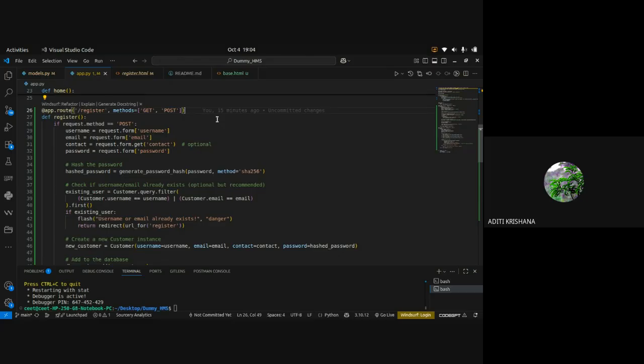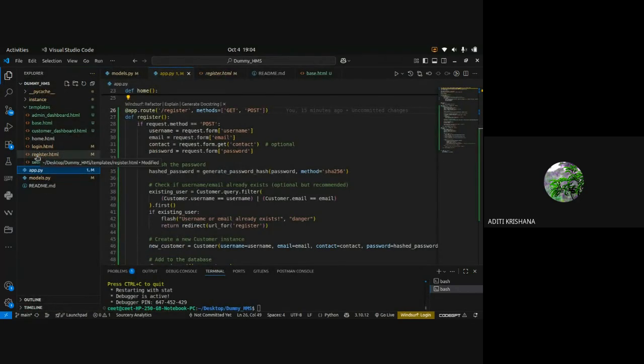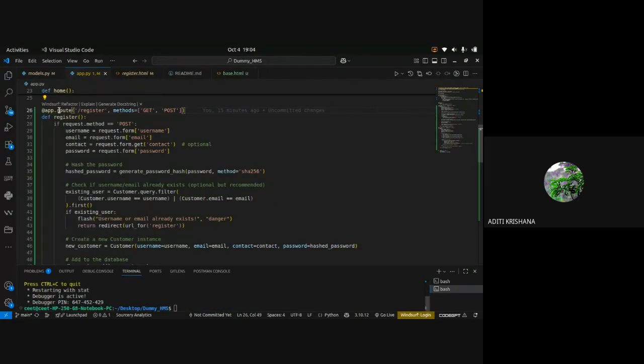Fine. Now, after giving the name of the path of my route, I have defined the function. And as I told, I am following some coding standards. I will give the function name of the route similar to the HTML page's name. My HTML page was register.html, so I gave the path and function as register so that I can track my code if I find any error. You can also implement these practices in your coding life as well. These are good practices.